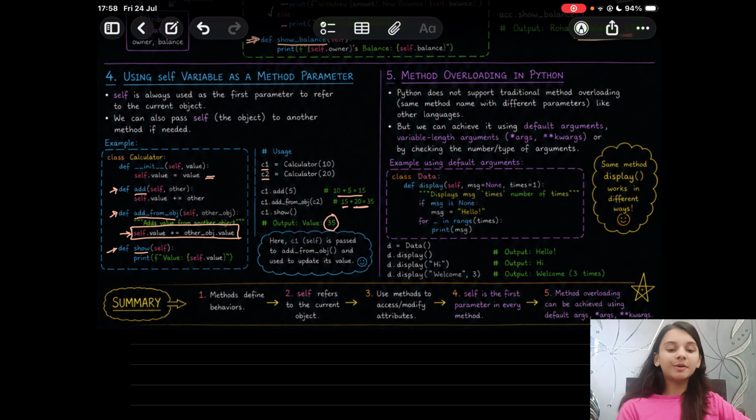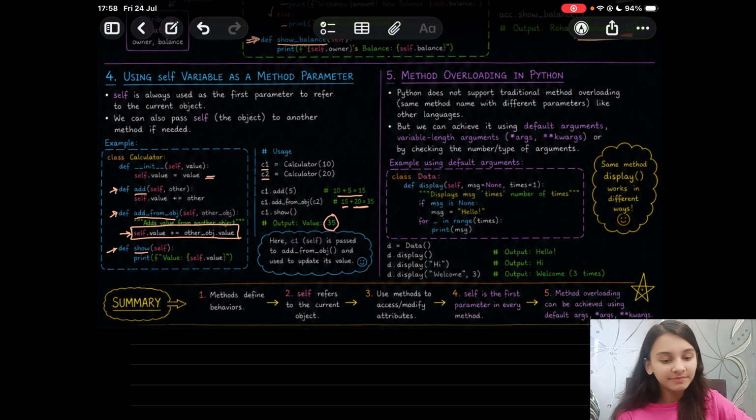Next, coming to a very important concept in Python, which is method overloading. Python does not support the traditional method overloading, right? Like same method name with different parameters. But we can achieve it using default arguments. Variable length arguments can be used. You can use default arguments for checking the number or type of arguments. So method overloading becomes possible.